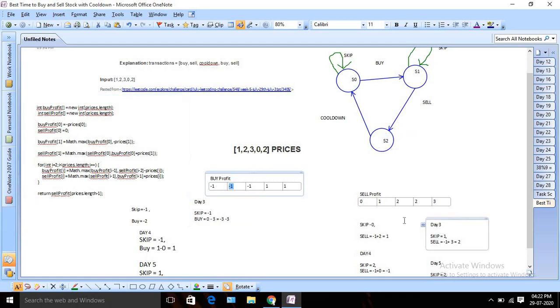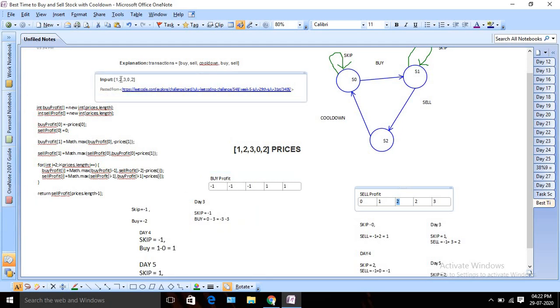Now I will similarly calculate the sale profit. So for sell, I have two options. I can skip, so whatever our earlier value was, 0, or I can sell whatever I had yesterday. So my profit was -1 and I can sell it today. Today's value is 2, so -1 plus 2 will give me a positive value. That means I am gaining more, so I am going to put 1 here.